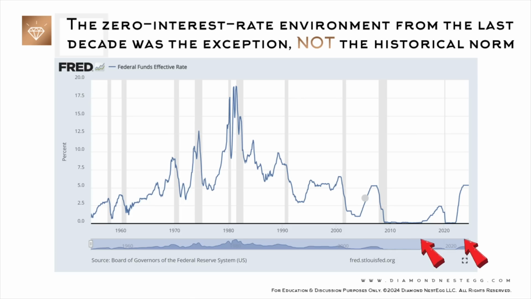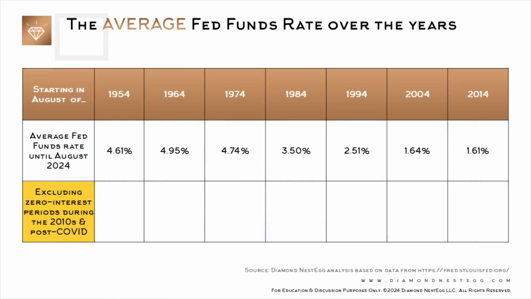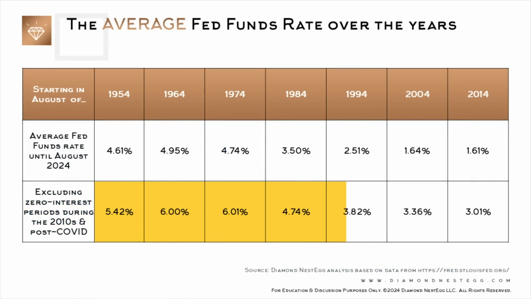But if we consider these 2 notable periods of zero interest rates as historical exceptions that may not be repeated in the near future and take them out of our analysis, then the average Fed funds rate over these periods goes up quite a bit to 3.36% and 3.01% respectively.